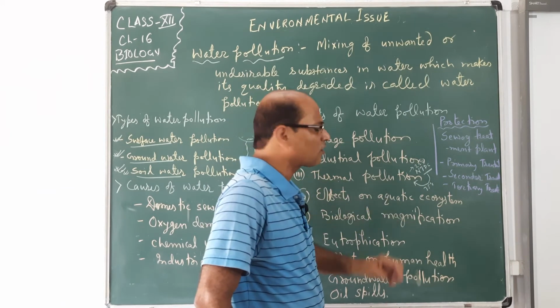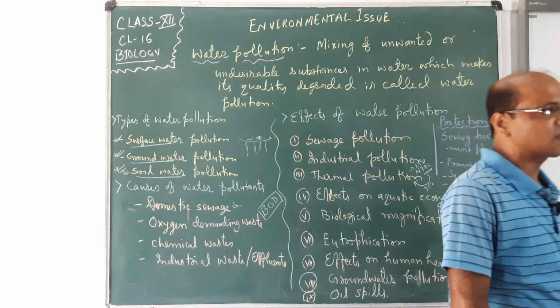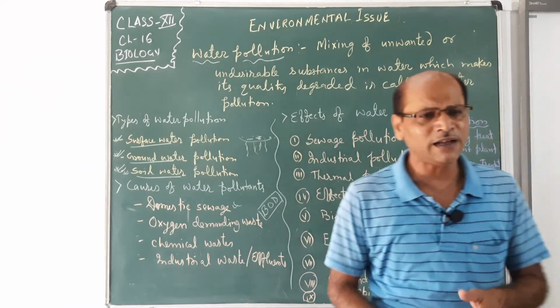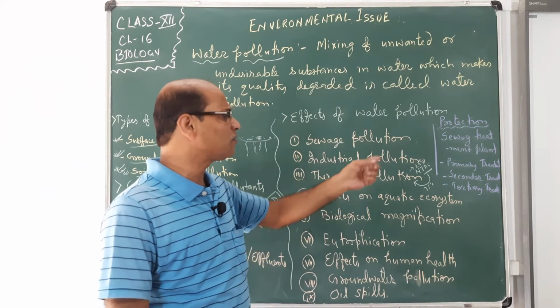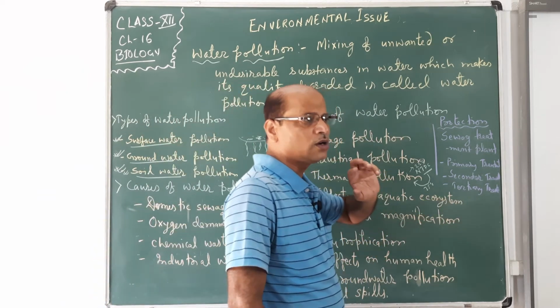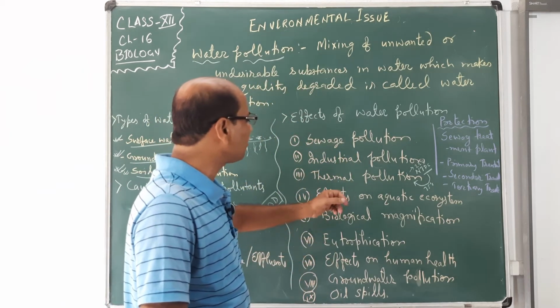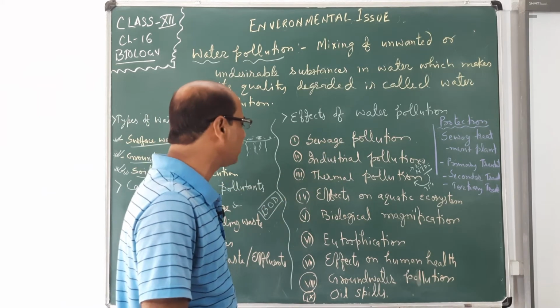Effects on aquatic ecosystem. See, if water is not fit for living, for drinking, for other activities, their bad impact takes place in the different sources or the living beings present inside the water. So the ecosystem of water becomes damaged due to damaging of the water quality. If the water quality is damaged, then the ecosystem becomes damaged, regarding the aquatic ecosystem only.